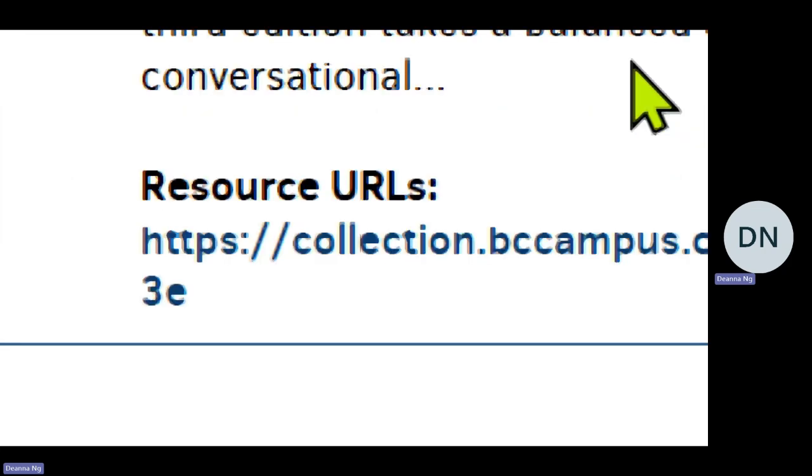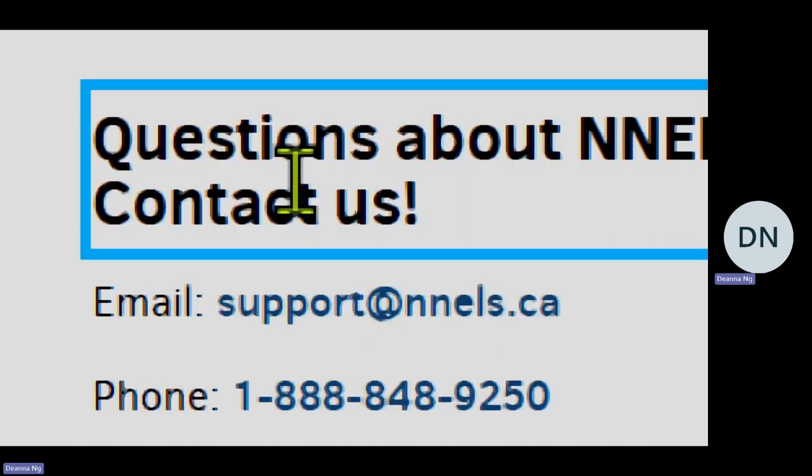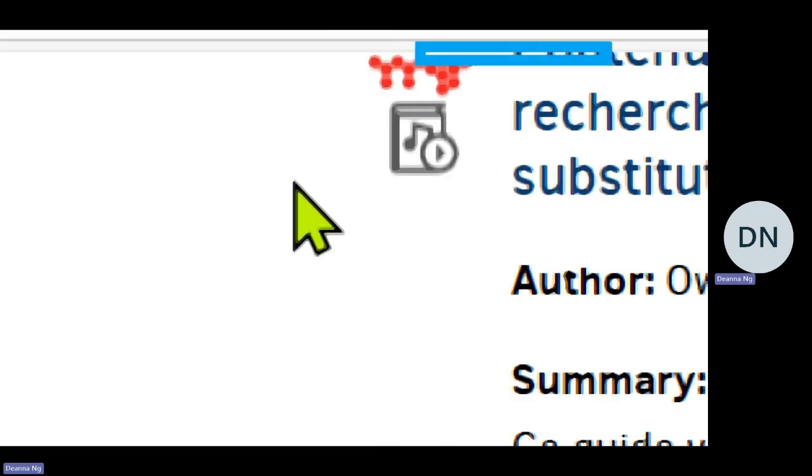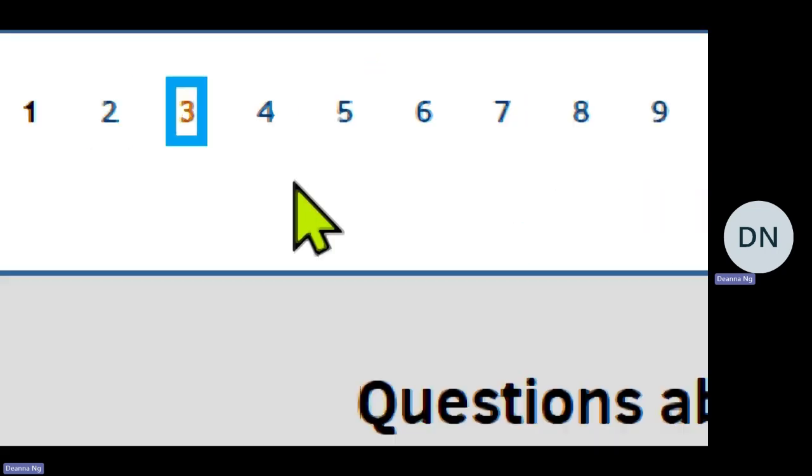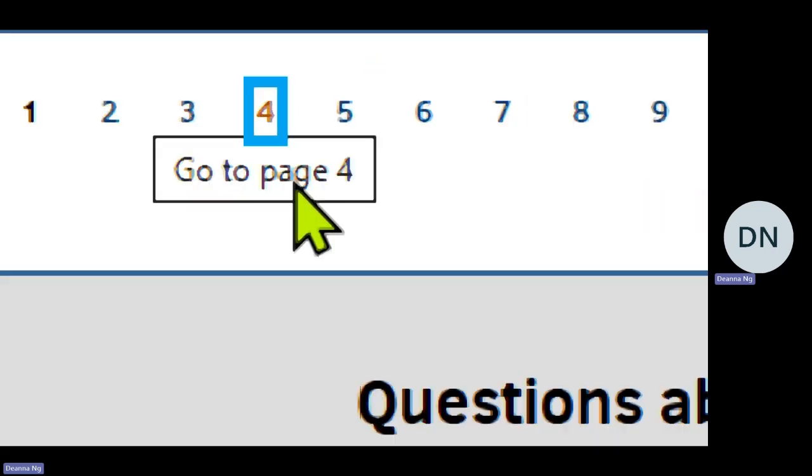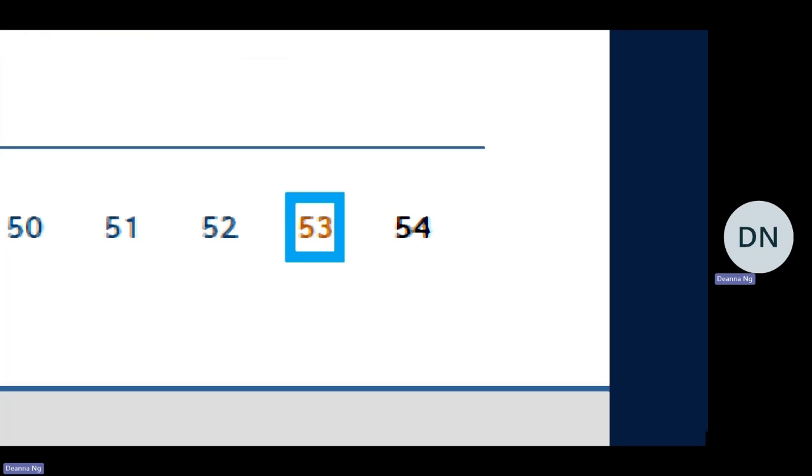After viewing the list of titles, I can go through titles one by one. There are 20 titles per page. I can go through the page links at the bottom. Questions about NNELS. Pages, heading level 2. Link, 2. Link, 3. Link, 4. Going to the last link, there are 54 pages of results. That means there are over 1,000 always available open access titles in NNELS.